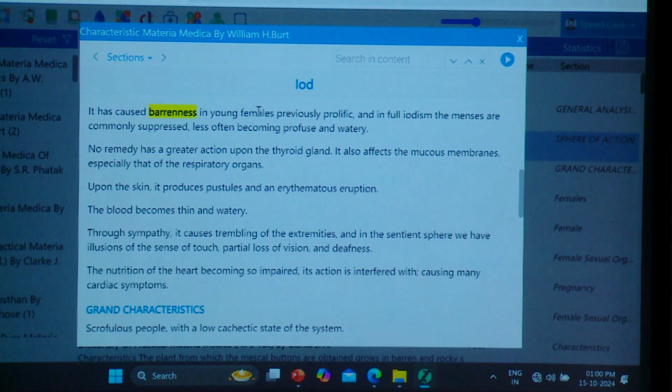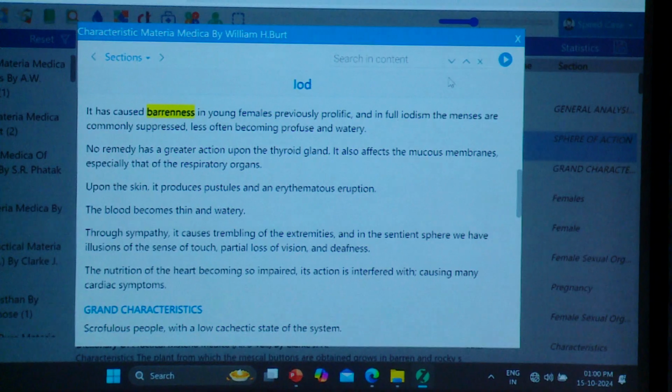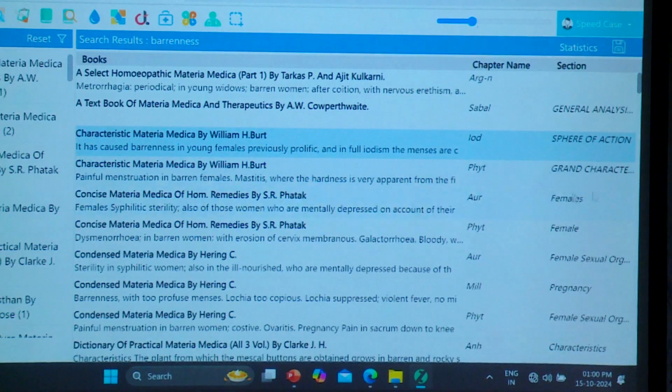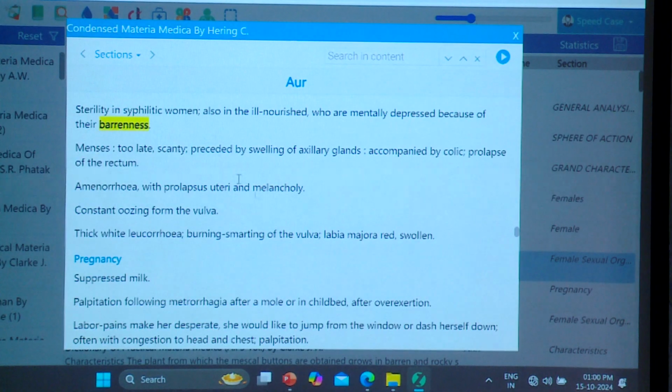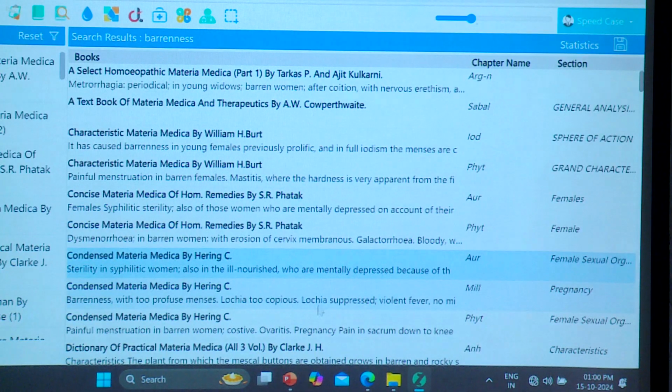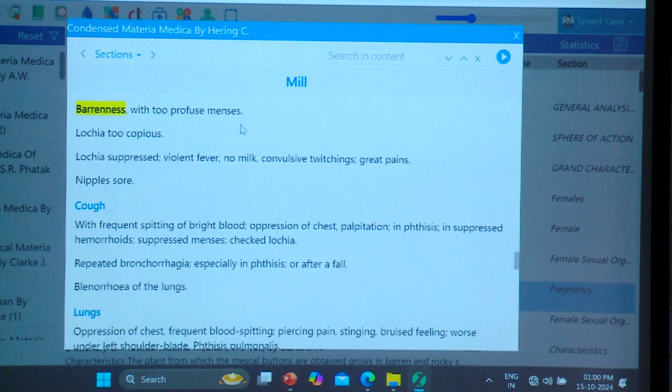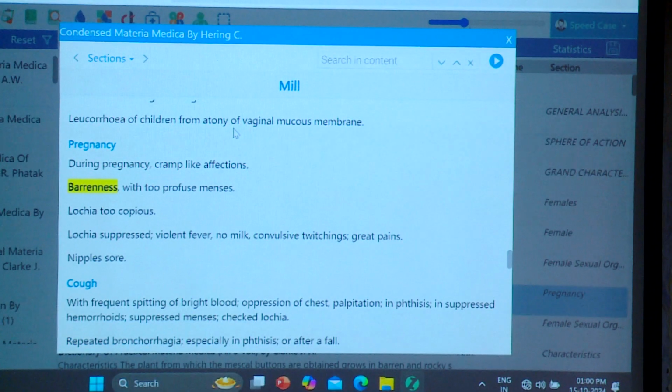Barrenness in young people. It says infertility in syphilitic women, also in women who are mentally suppressed because of their barrenness. Millefolium: barrenness because of too profuse menses.